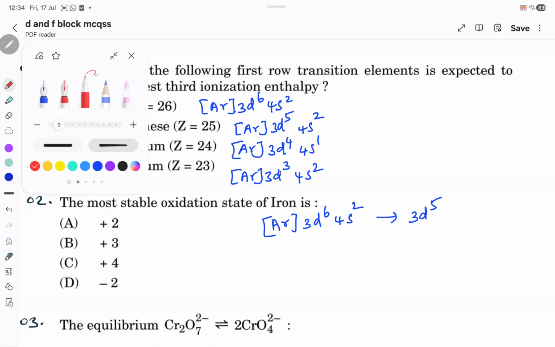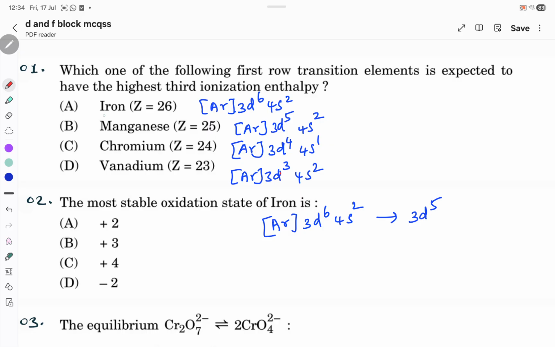Whenever they talk about ionization energy, first we should write the electronic configuration. So iron is the 26th element, so it will have 3d6 configuration. Manganese is 25, so it will have 3d5 4s2 configuration. For chromium it is the exceptional configuration, so it is actually 3d5 4s1. And for vanadium it is argon 3d3 4s2.